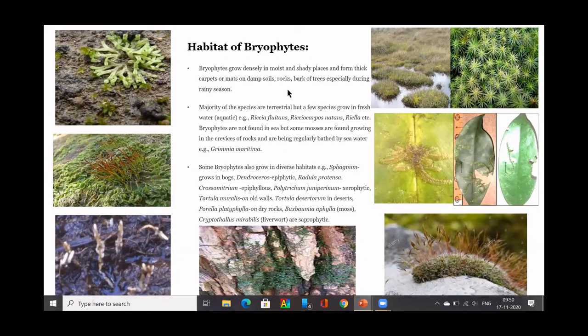Mostly bryophytes are not found in the sea, but some of them are found growing in the crevices of rocks. And some are seen in different habitats like bogs. Marshy areas, like the marshy area near ECR, the Pallikaranai marsh. You will have water stagnation, so it is called a bog.